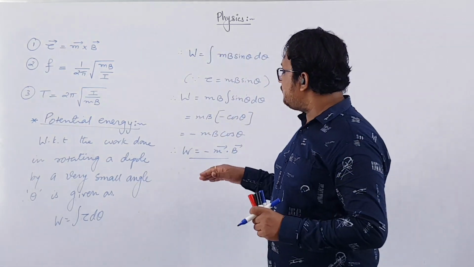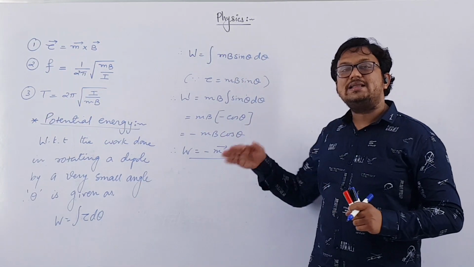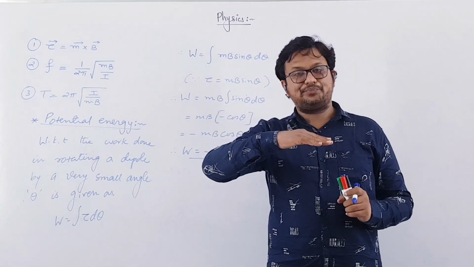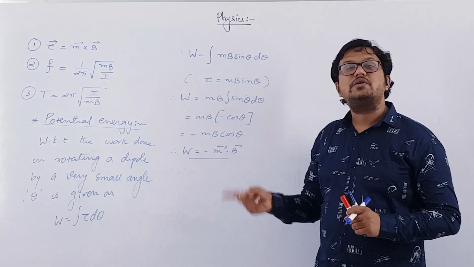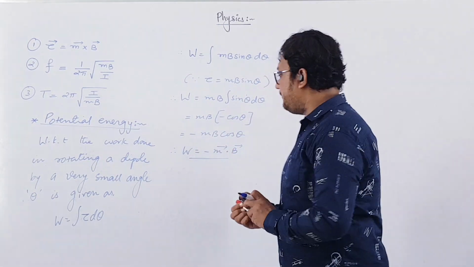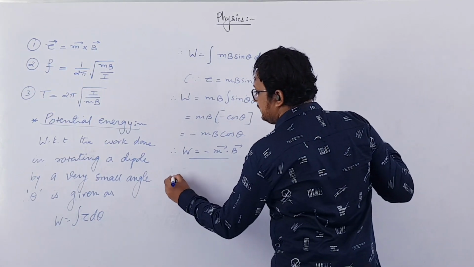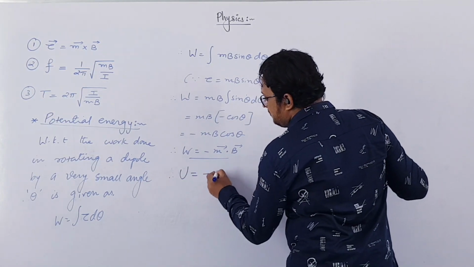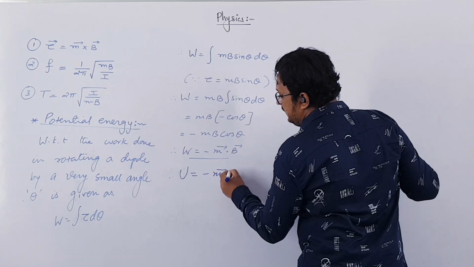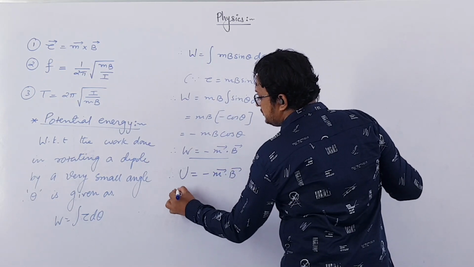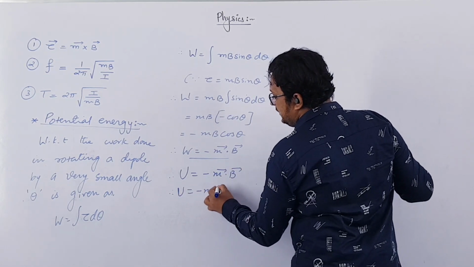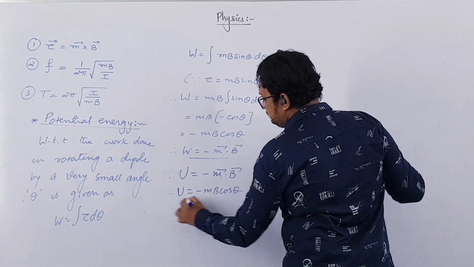So here also we are doing work against the equilibrium position of a dipole, and this work done will be stored in the form of potential energy of the dipole. So we can say that potential energy will be equal to minus m dot b, or U is equal to minus mb cos theta.